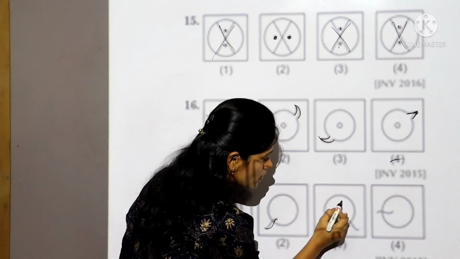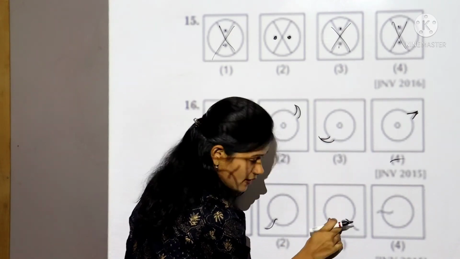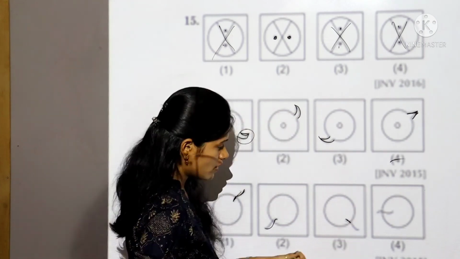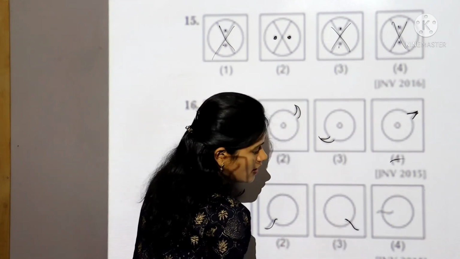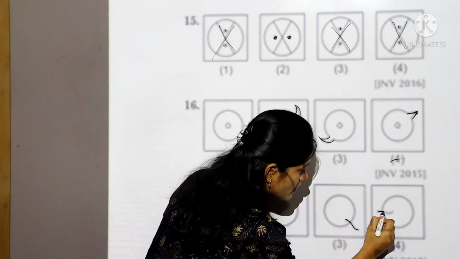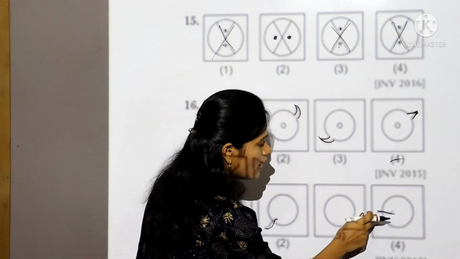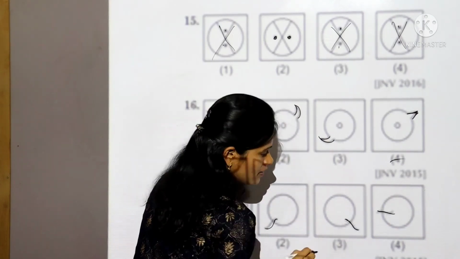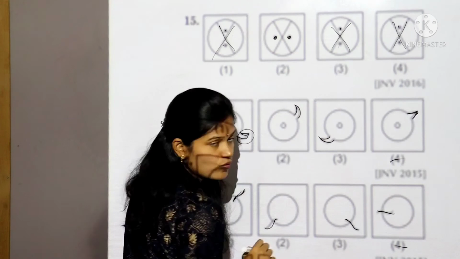In the third also, short at the middle, more large at the outer of the circle. See this curve line cut more at the middle and less at the outer of the circle. So which is different? The answer is the fourth one.